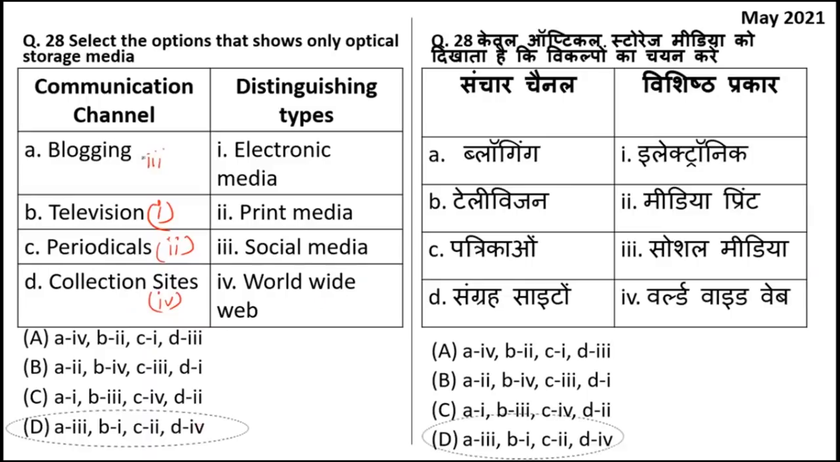One more piece of information. This is a question from the communication unit. But you see, all the units are connected as well. This is a very good question because they have asked you the communication unit as well as ICT in one single question. A beautiful question. Blogging is a kind of social media because you write blogs and people are able to read it and share it. Television is an electronic media, periodical is print media, while collection of sites is World Wide Web. That is www.